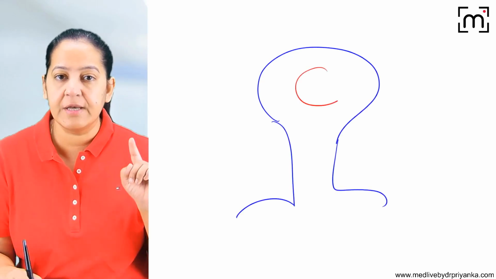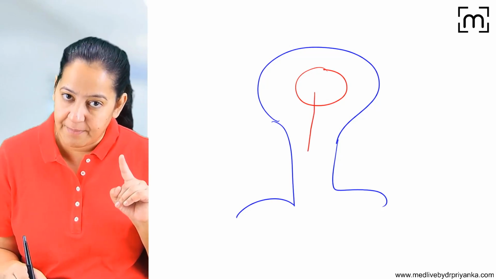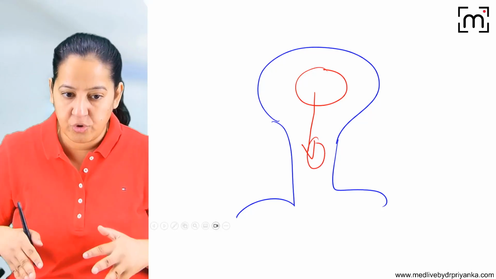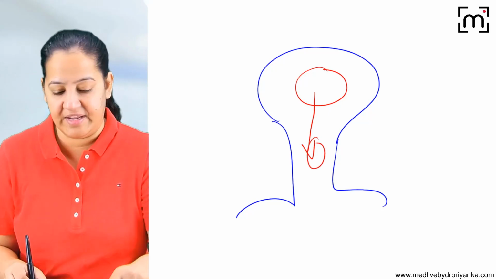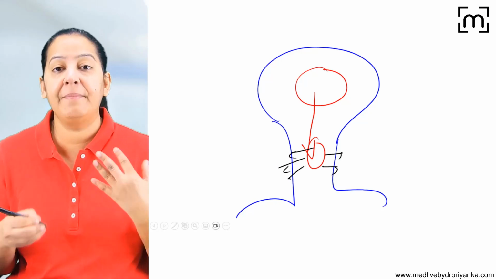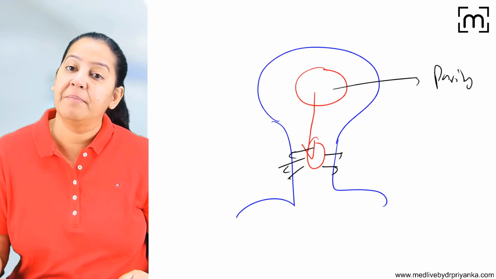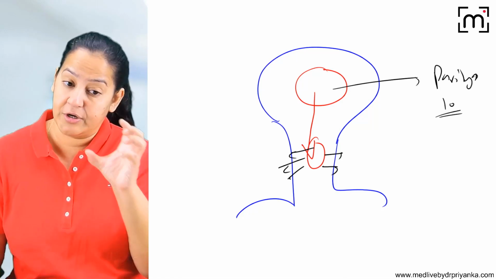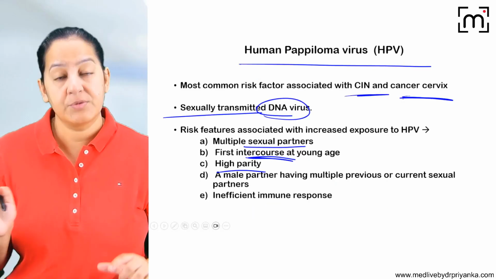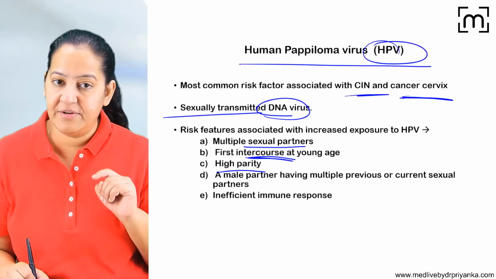Every time she becomes pregnant and the delivery is a vaginal delivery, the newborn comes out of the reproductive tract of the mother. When the newborn comes out through the cervix during vaginal delivery, it puts stress on the cervix. So if the female becomes pregnant multiple times, the parity is very high, maybe she becomes pregnant 10 times in the reproductive age group. Every time during vaginal delivery there is stress over the cervix, so the cervix is at high risk of developing HPV infection. That can be the reason.